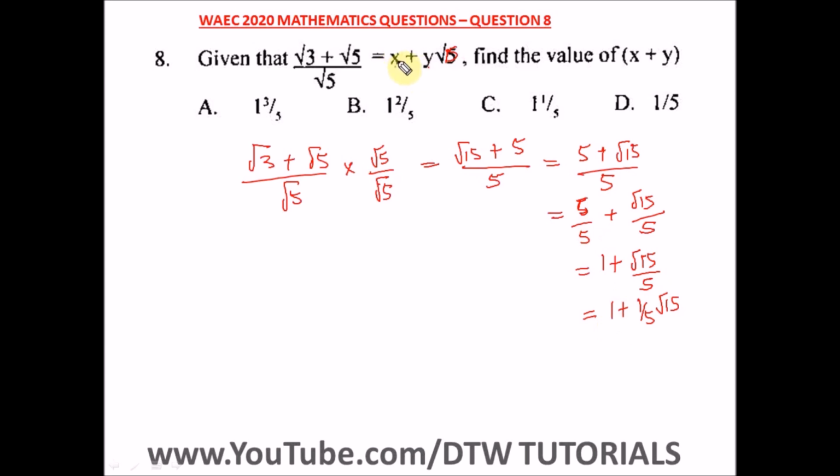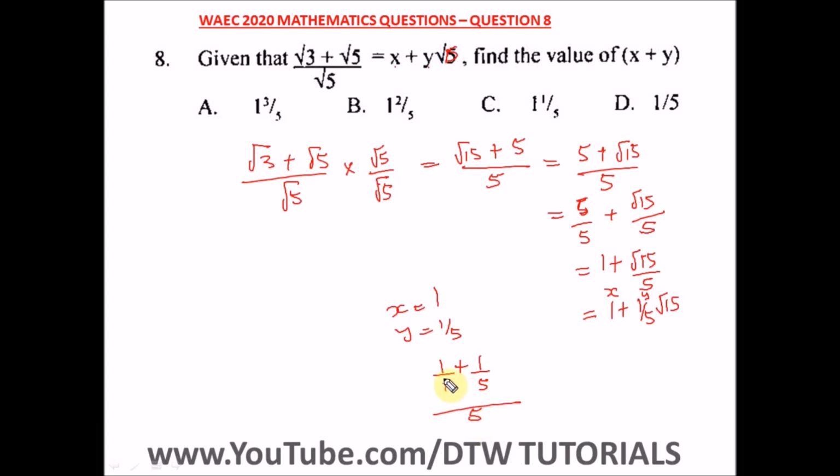So from here, x is 1 and y is 1 over 5. So the question says find the value of x plus y. So x is equal to 1 and y is equal to 1 over 5. So let's add this up. So we have 1 plus 1 over 5.